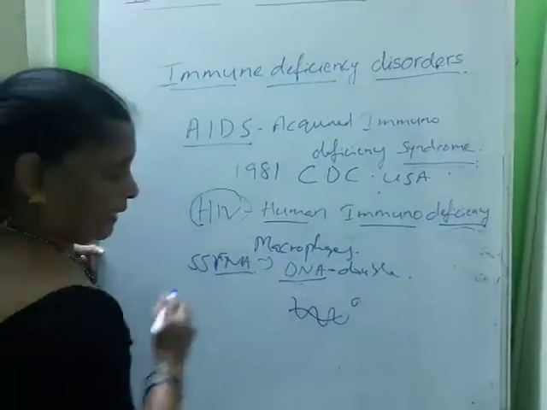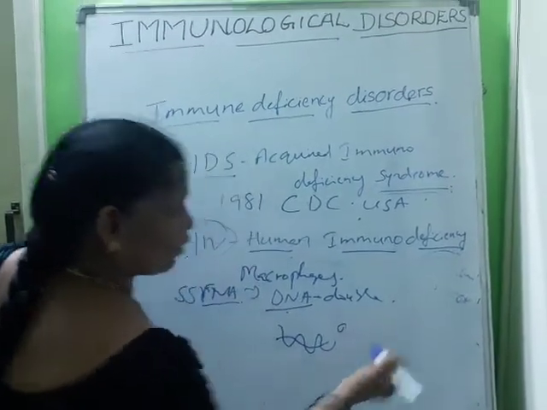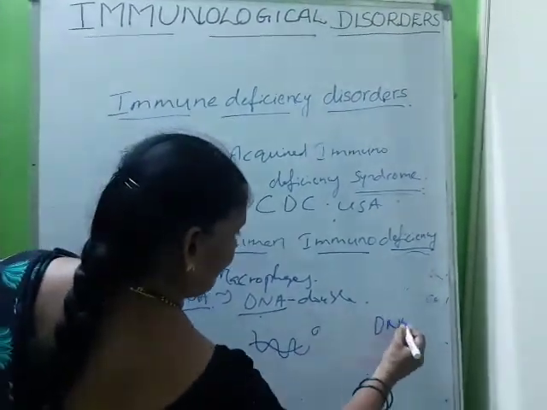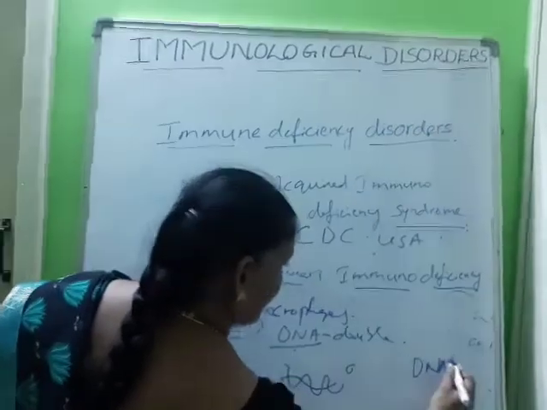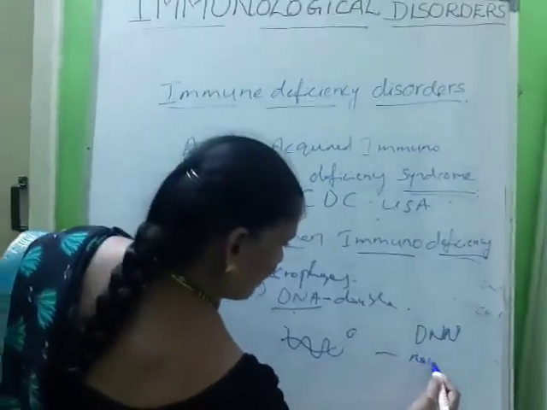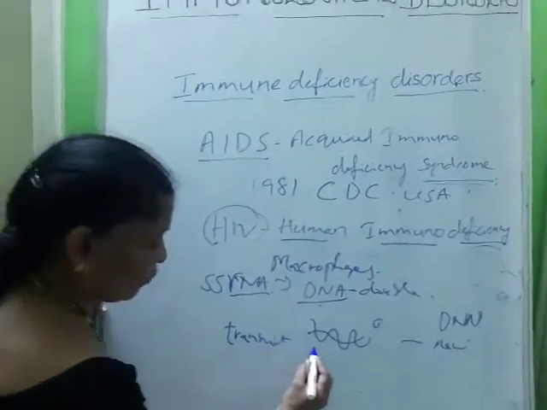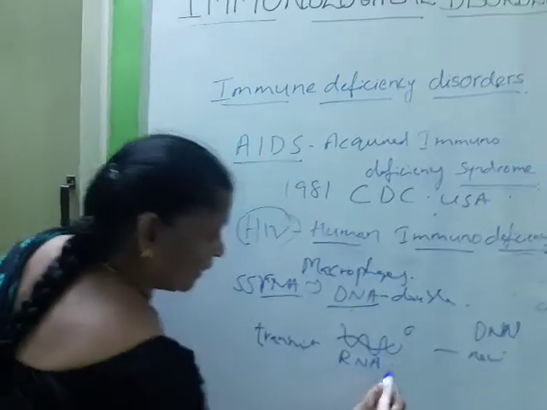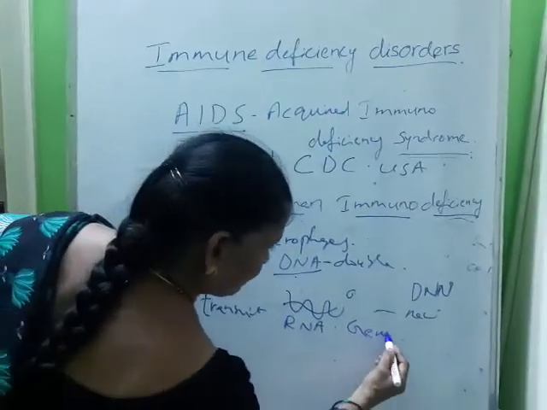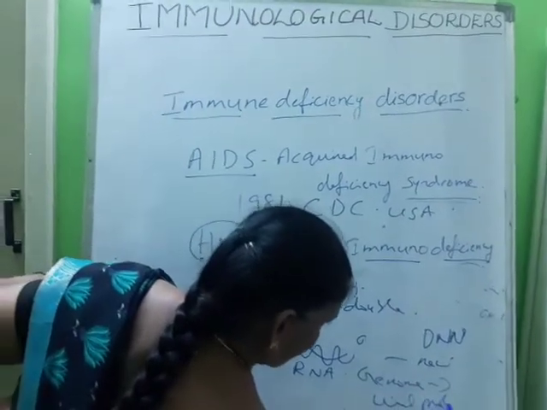This DNA is incorporated into the host cell's DNA, and it forms new viruses. By transcription it can be formed into RNA. It acts as a genome and forms viral proteins.